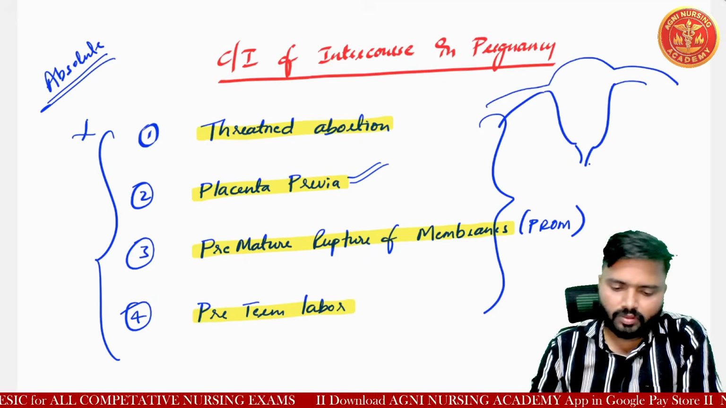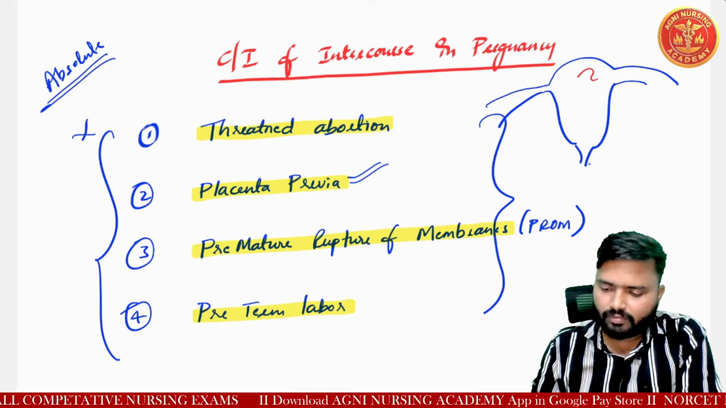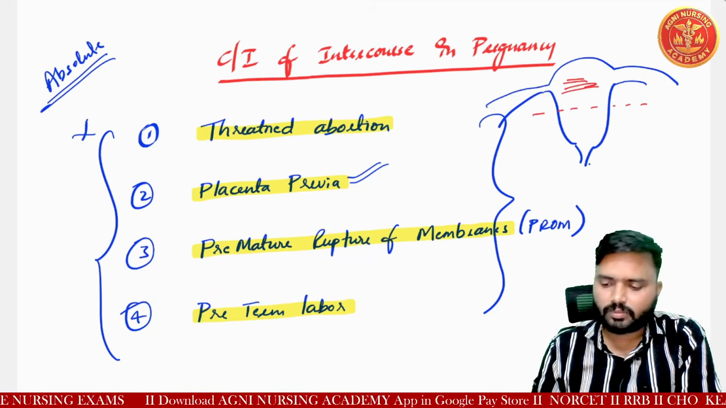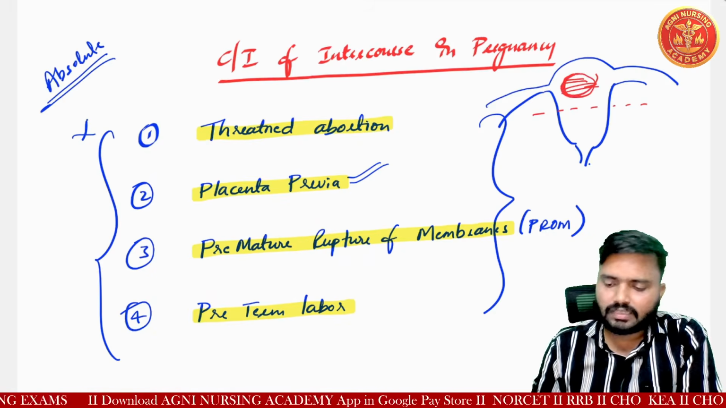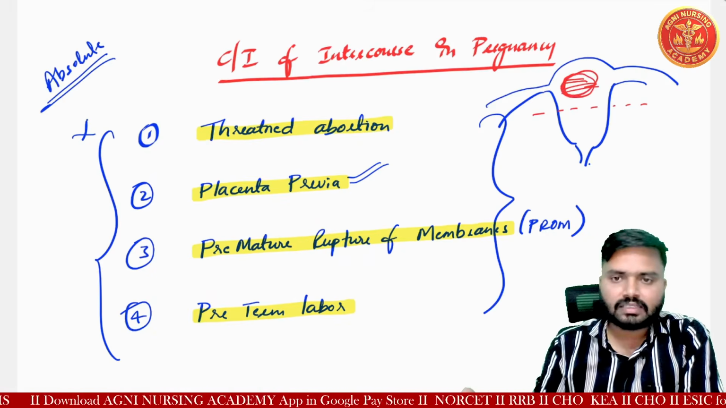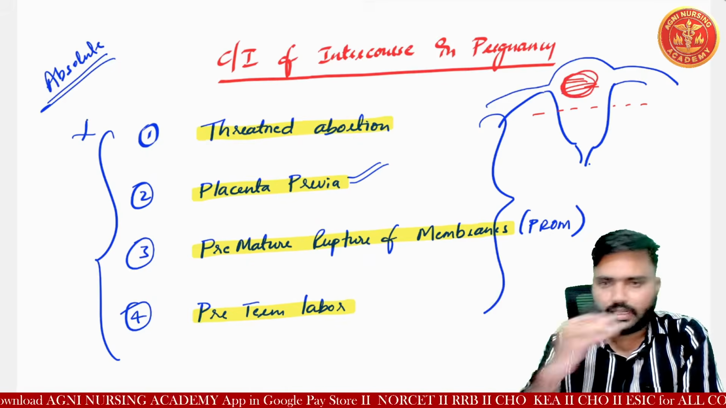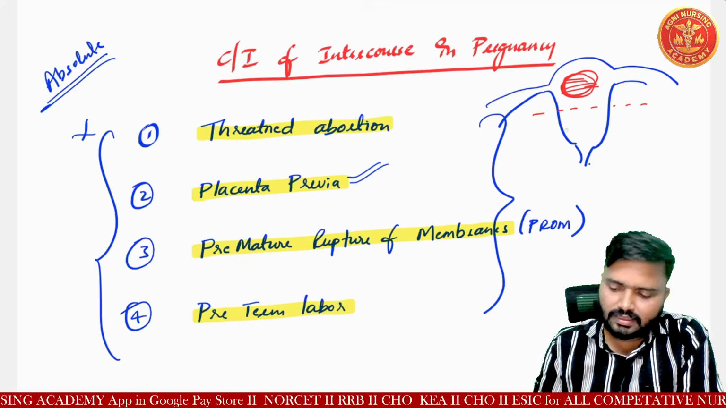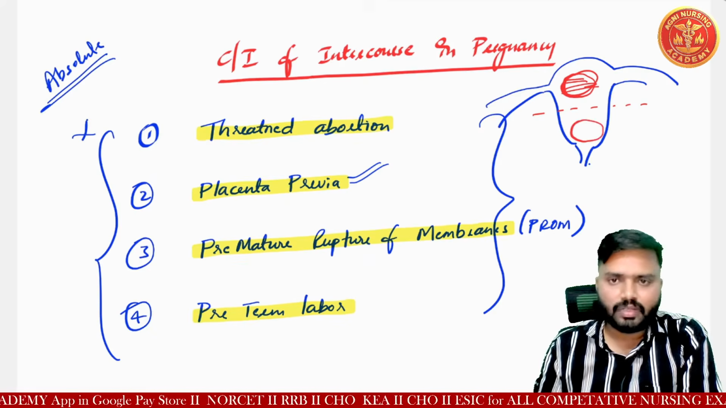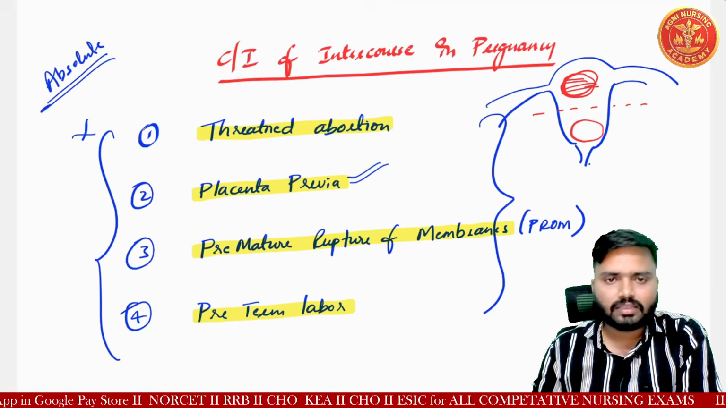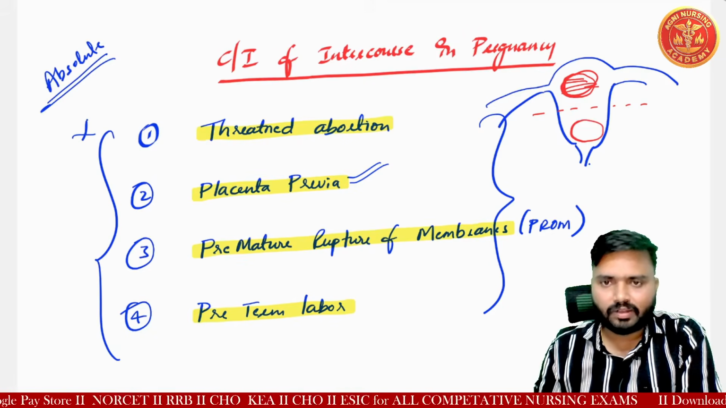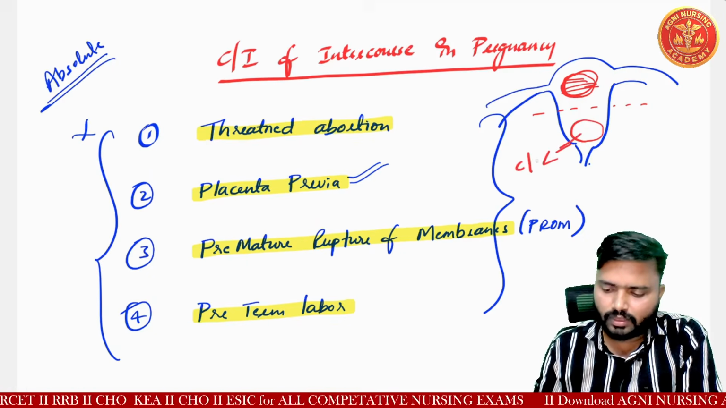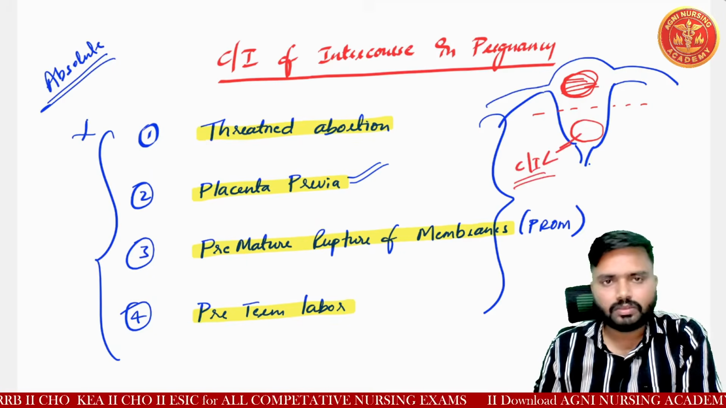Normally the attachment of the placenta will happen in the upper uterine segment, and this is the lower uterine segment. So here the placenta will attach, that is, the upper posterior side of the uterus. But if the placenta is attached in the lower segment, we call it placenta previa. At that time, intercourse is contraindicated. Okay, understood? Yes sir.